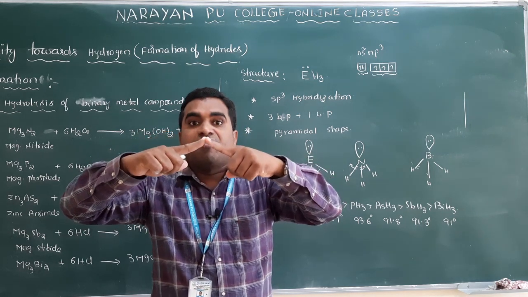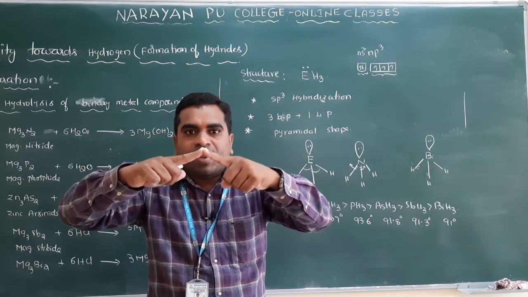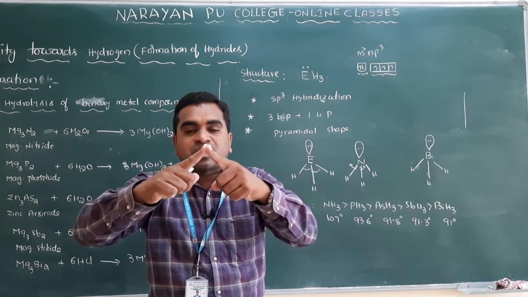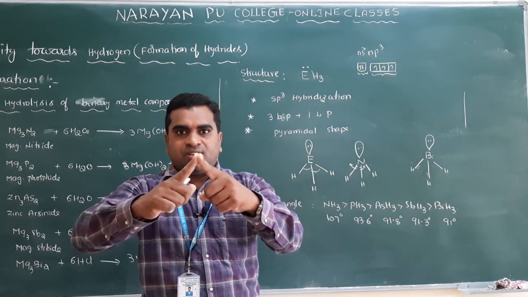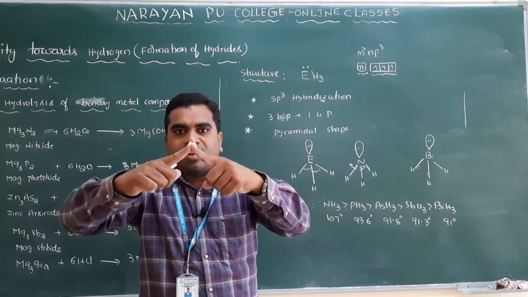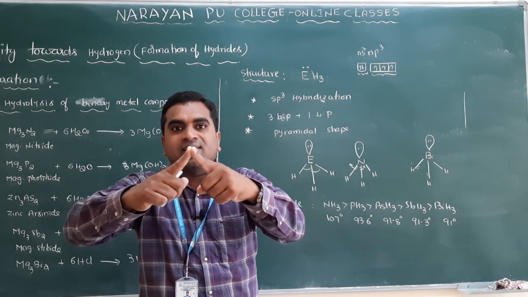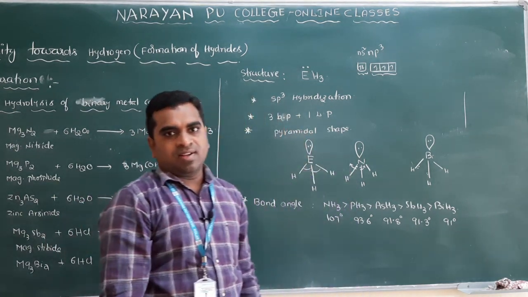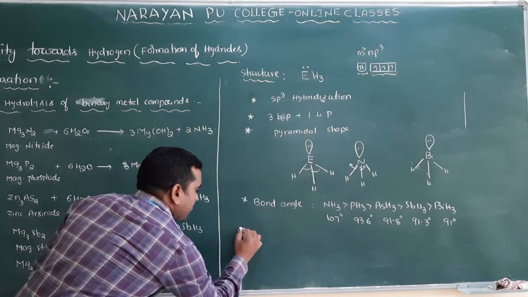Bond pair electrons are away from each other, so they will come close to each other until they experience repulsions. So the bond angle decreases.